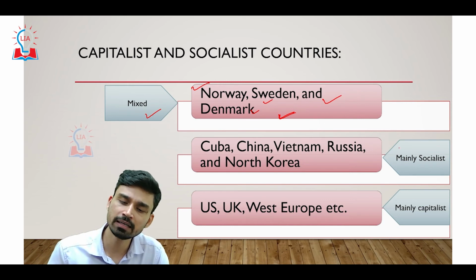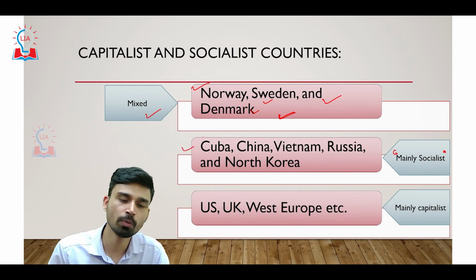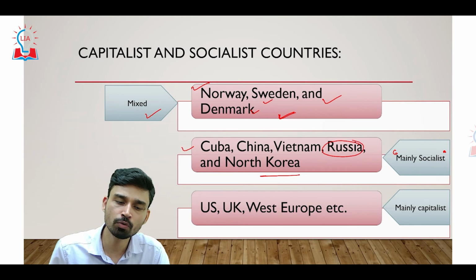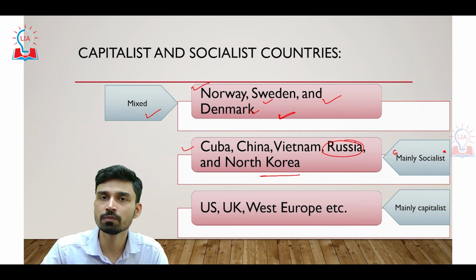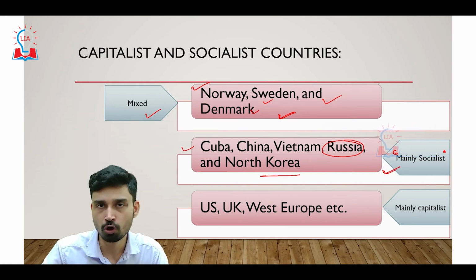On the other hand, the countries which are said to be mainly socialist in nature today are Cuba, China, Vietnam, Russia, and North Korea. Most of these countries, except Russia of course, follow not only the principle of socialism, but also the principle of communism as far as the setup of their government is concerned. So these countries can be said to be mainly socialist or communist countries.